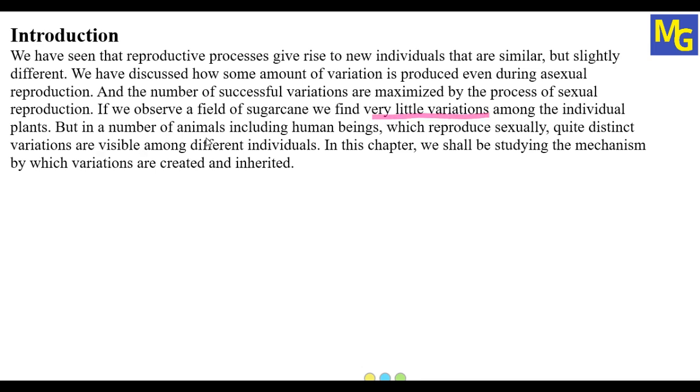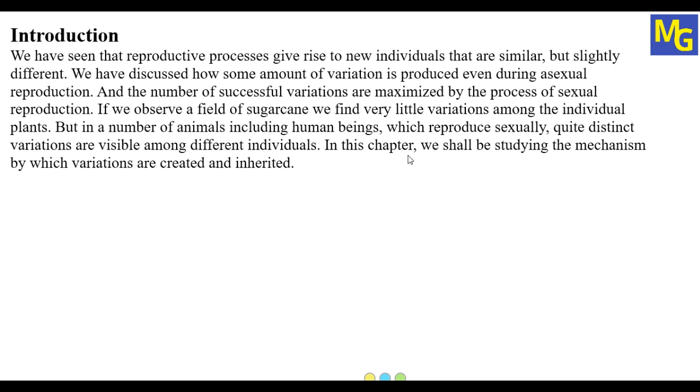But in a number of animals, including human beings, which reproduce sexually, quite distinct variations are visible among different individuals. In human beings, as in animals that reproduce sexually, male and female gametes fuse to give the new individual.